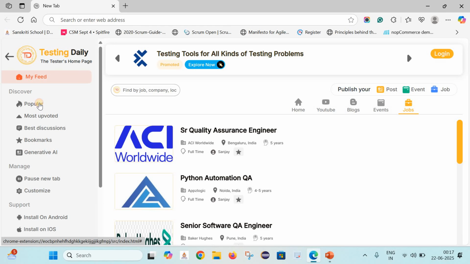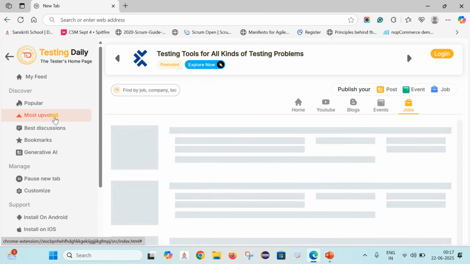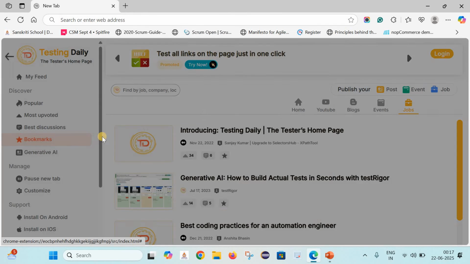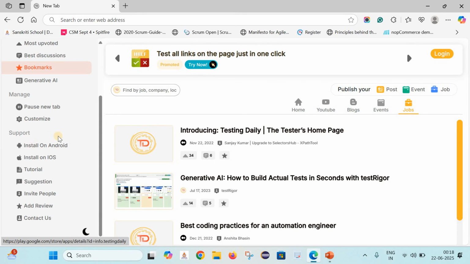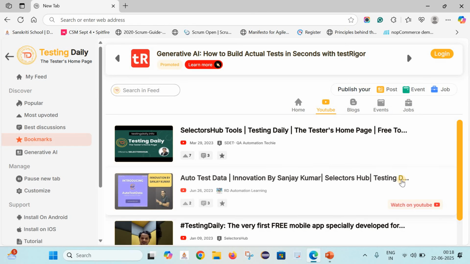Along with that, it has many options like what is the popular content, what is the most upvoted, what are the best discussions, what is generative AI. There are a lot of topics. There are bookmarks. You can bookmark the content as well, and they provide support as well. If you are facing any issues during the installation, or if you have any suggestions, you can definitely use these links. All in all, I will say it is a centralized place where you can get all the latest tools, technologies, events, and trends on a single page.